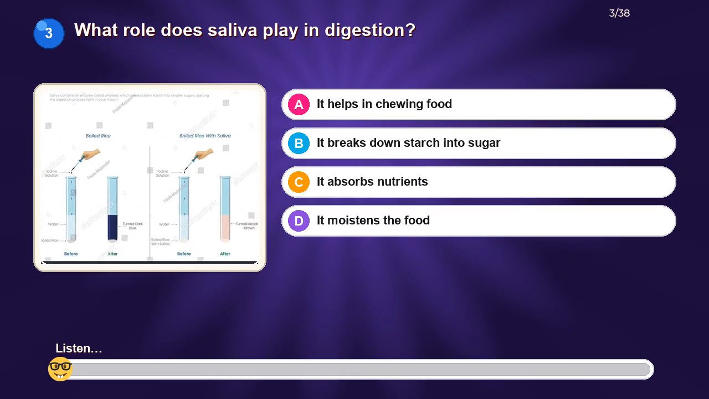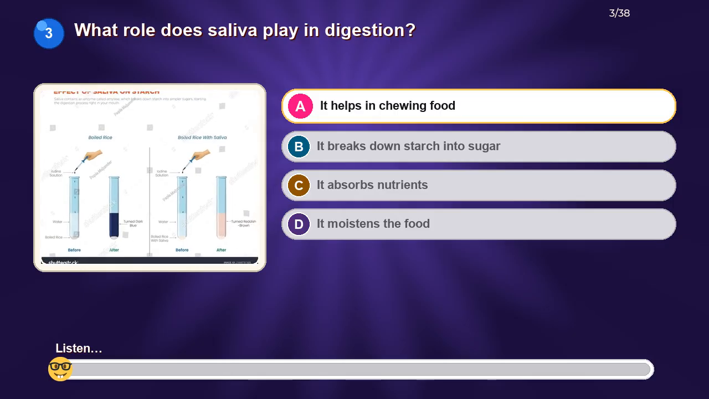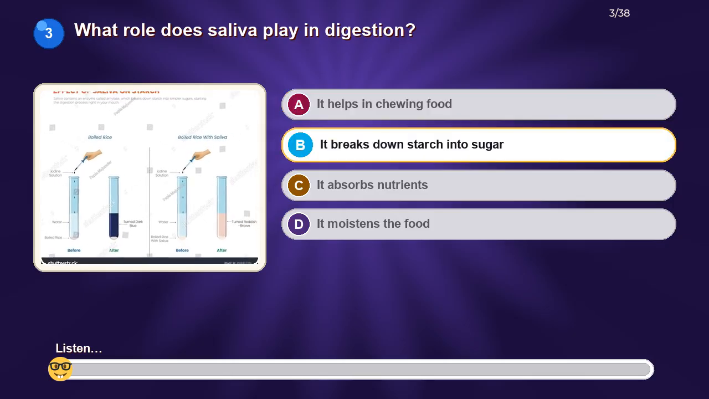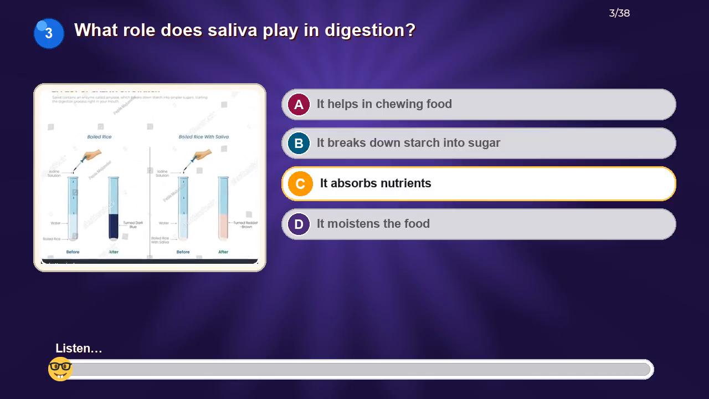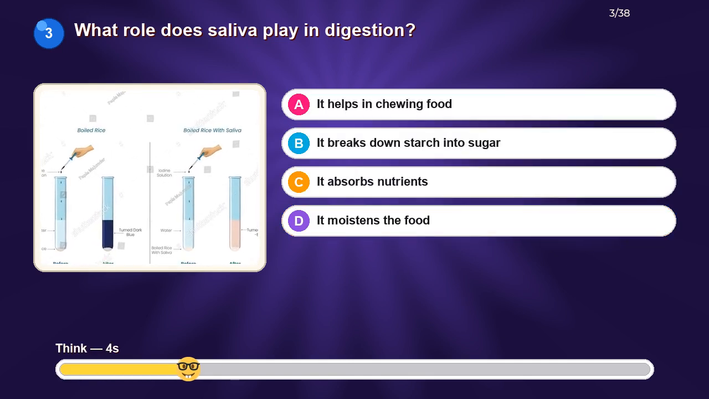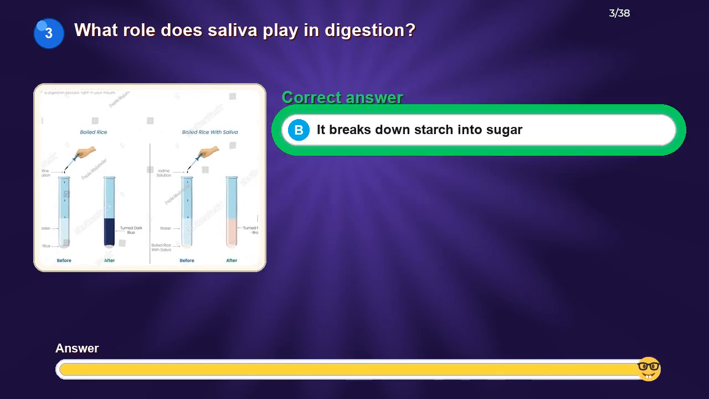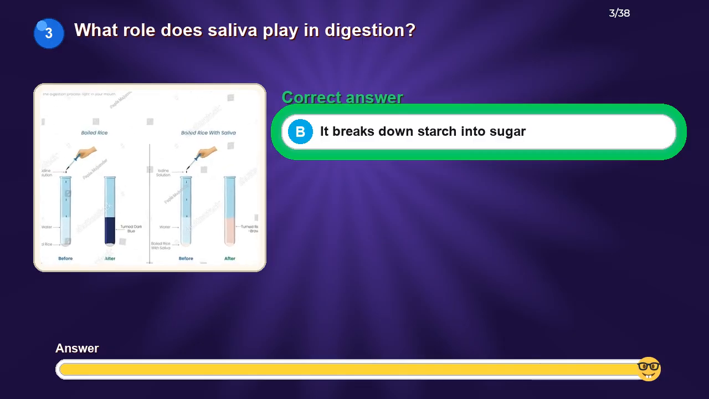What role does saliva play in digestion? Option A: it helps in chewing food. Option B: it breaks down starch into sugar. Option C: it absorbs nutrients. Option D: it moistens the food. The correct answer is it breaks down starch into sugar.